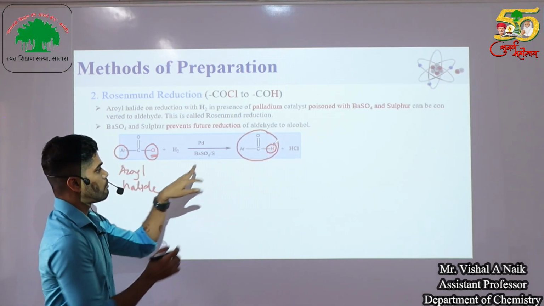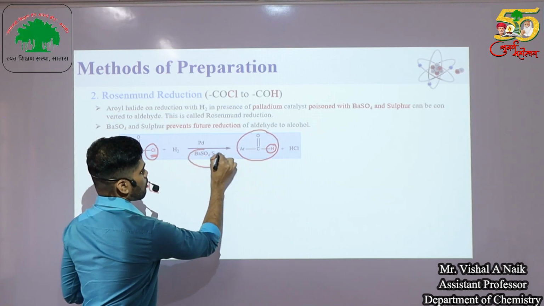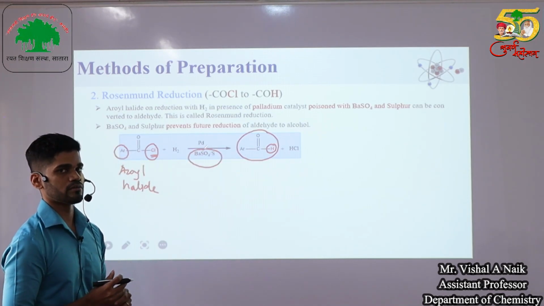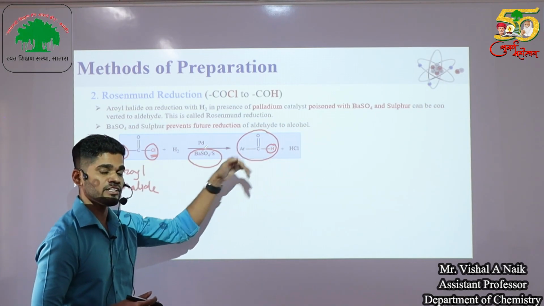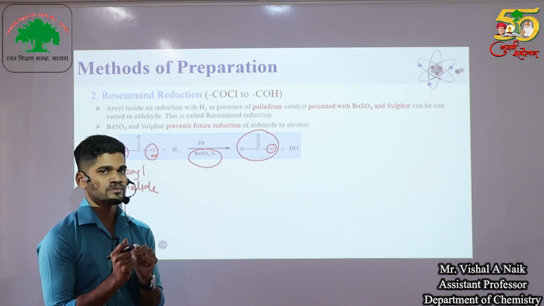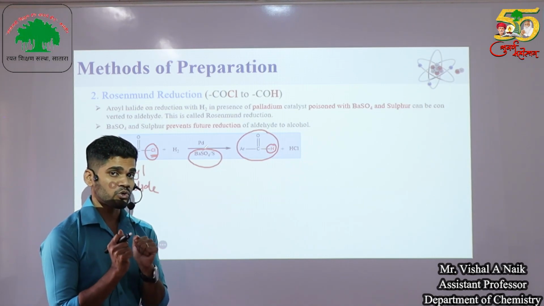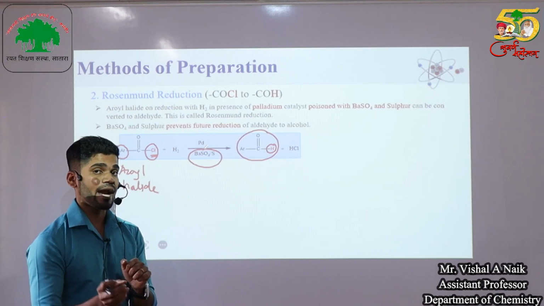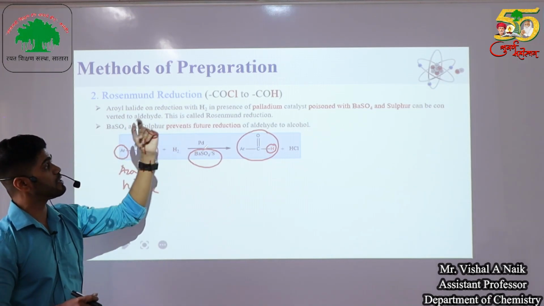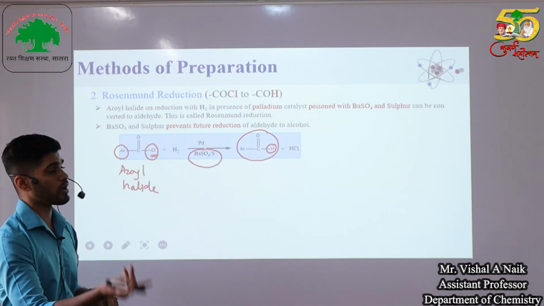But if we do not add this barium sulfate along with sulfur, the aldehyde is further reduced into an alcohol. So to control that reaction, we add a poison to the reaction. Barium sulfate and sulfur prevent the further reduction of an aldehyde into an alcohol.